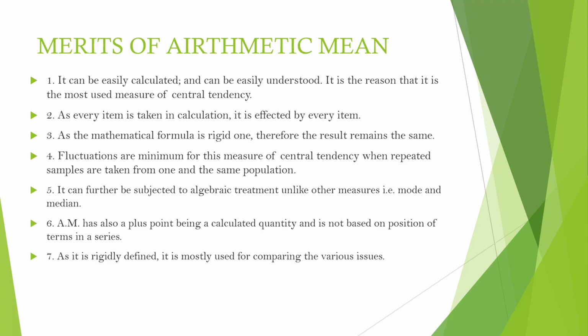4. Fluctuations are minimum for this measure of central tendency when repeated samples are taken from one and the same population. 5. It can further be subjected to algebraic treatment, unlike other measures, that is mode and median. 6. AM has also a plus point, being a calculated quantity, and is not based on position of terms in a series. 7. As it is rigidly defined, it is mostly used for comparing the various issues.